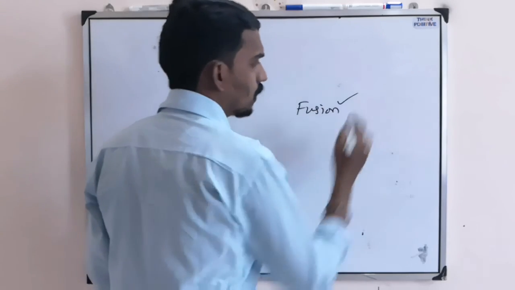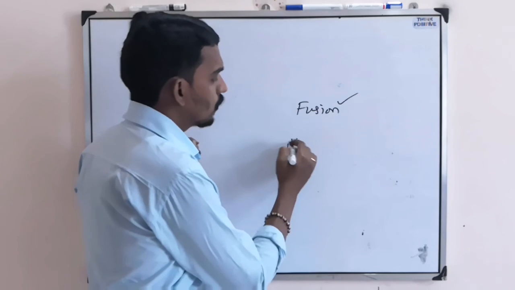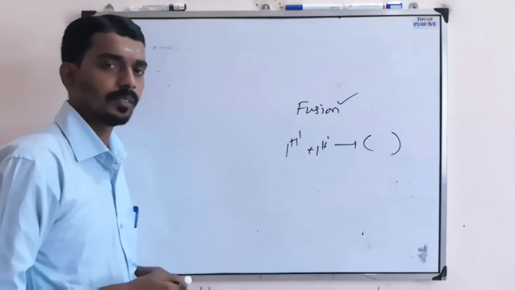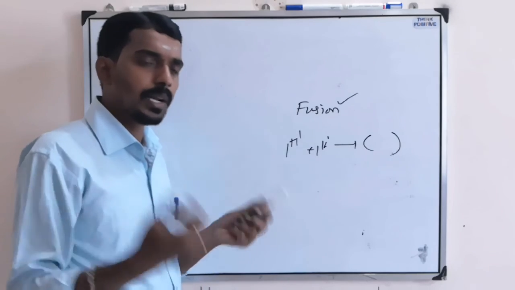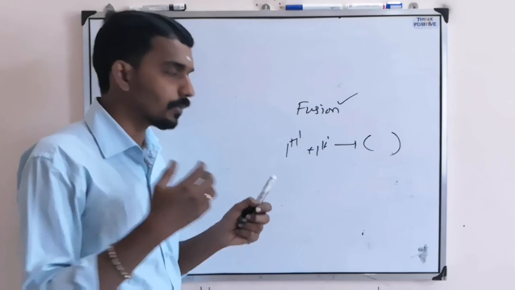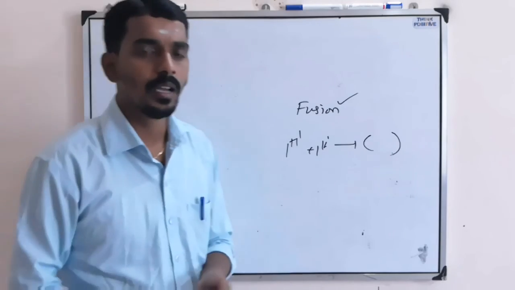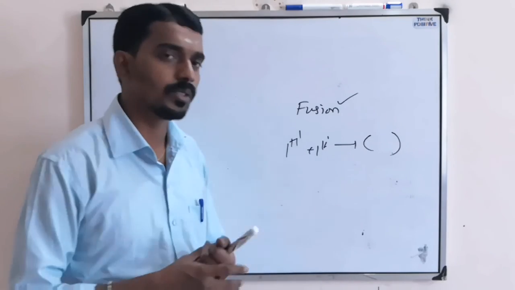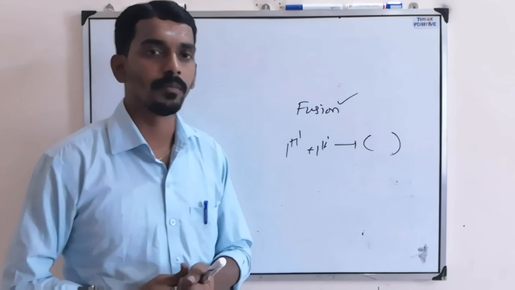Now the other thing, fusion. Fusion means small nuclei combine to form one big nucleus. When small nuclei combine, there is a repulsion, and to overcome that we need to provide some energy. That's why fusion is possible only in extreme conditions where they can get the required energy. This fusion is the principle of the hydrogen bomb.